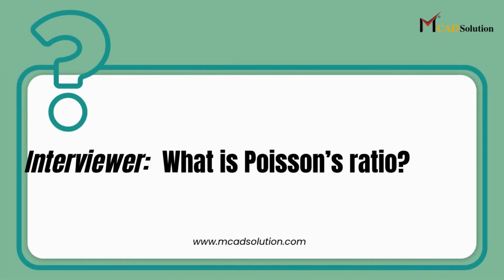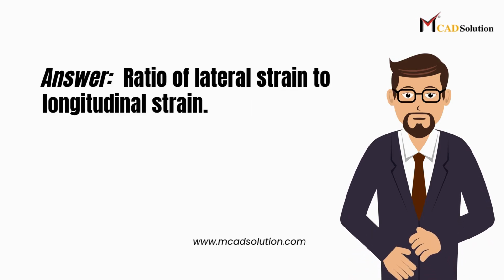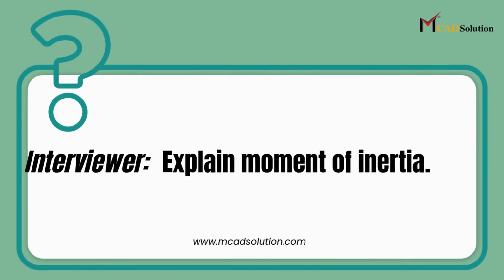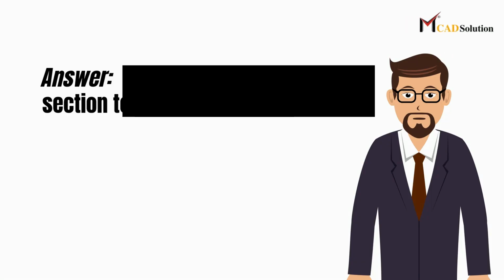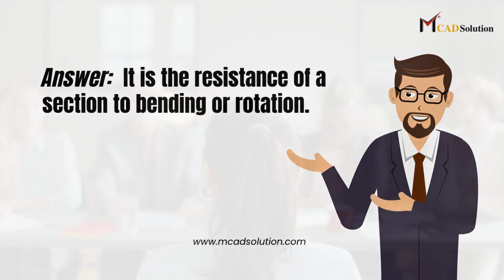Interviewer: What is Poisson's ratio? Answer: Ratio of lateral strain to longitudinal strain. Interviewer: Explain moment of inertia. Answer: It is the resistance of a section to bending or rotation.